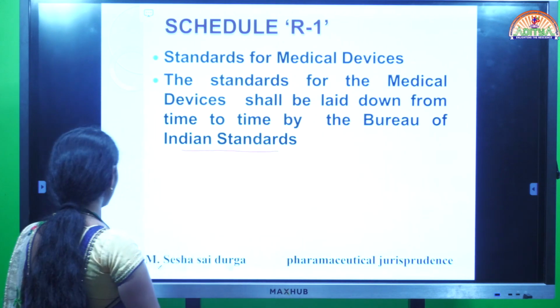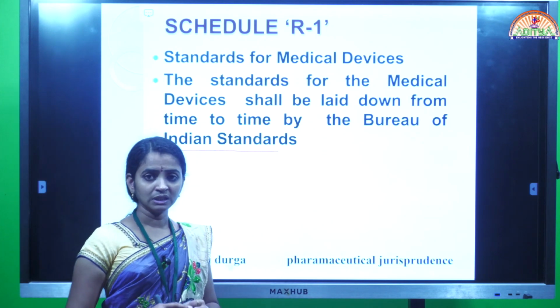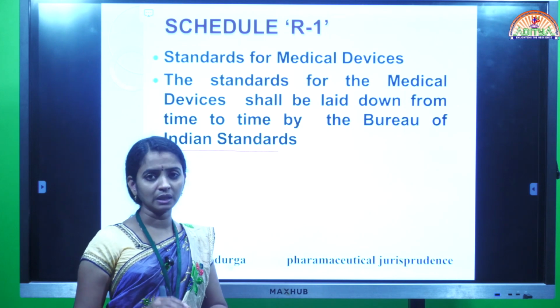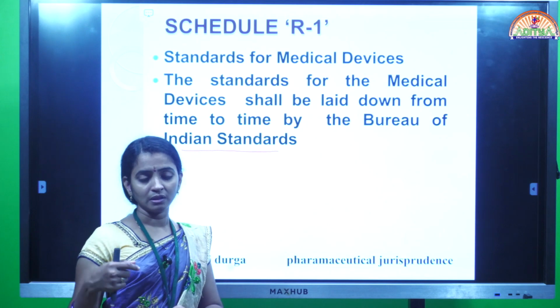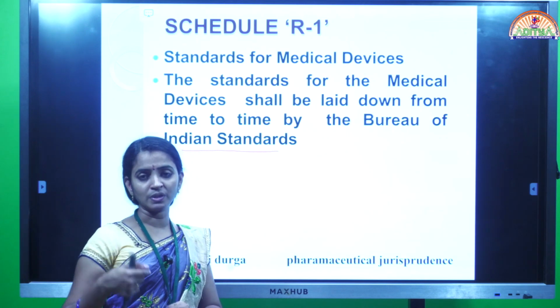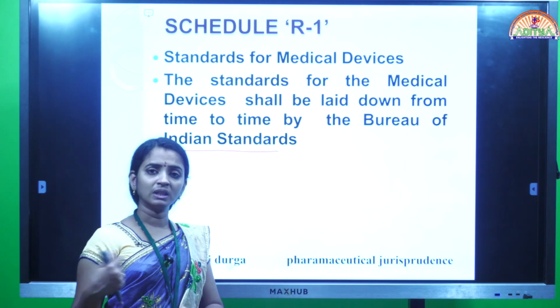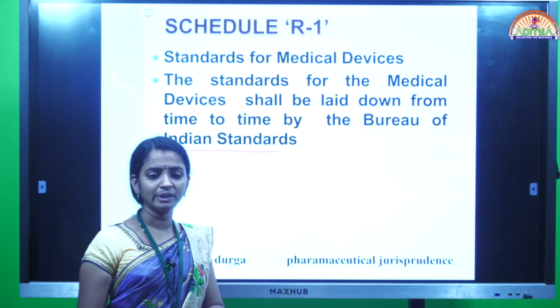Previously, in Schedule M2, we discussed the facilities of the premises and requirements for manufacturing medical devices, like the surrounding areas, ventilation, and the room.